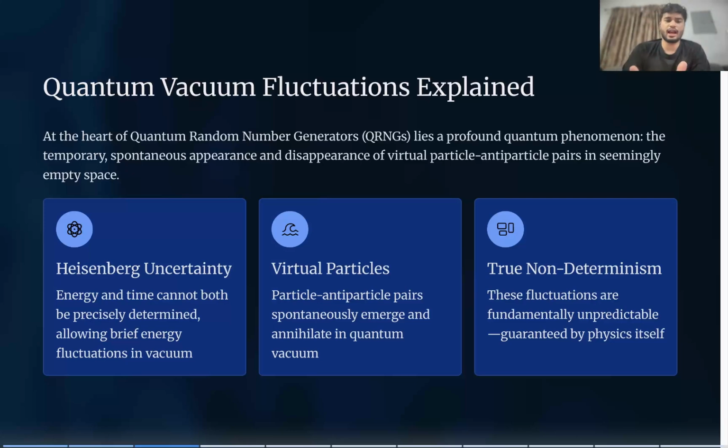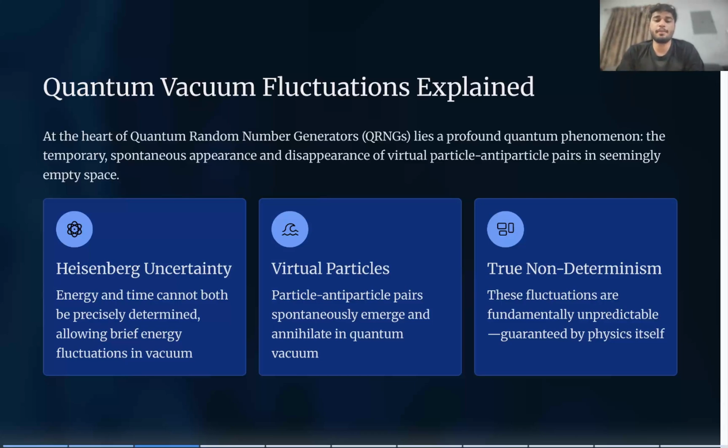So what does the Heisenberg uncertainty principle say? Energy and time cannot both be precisely determined. Sometimes the energy of the proton coming out may be different, sometimes the direction is different, and sometimes it requires a little more intensity, so it will take time. It is so uncertain that you cannot say at the exact point where the proton will be ejected.